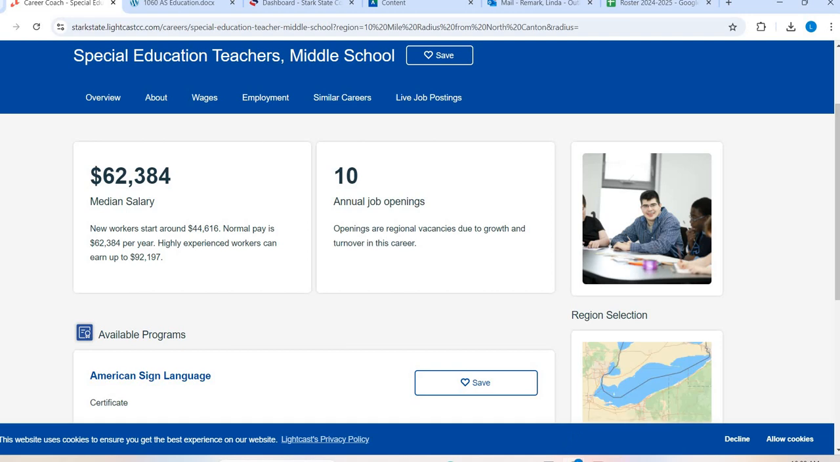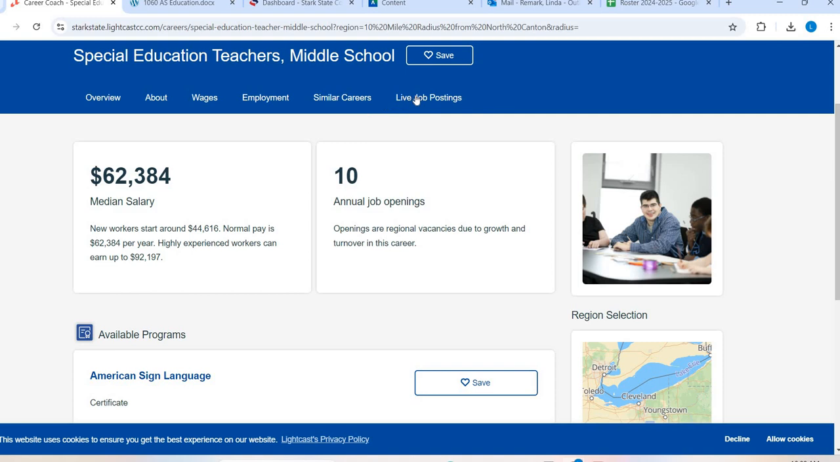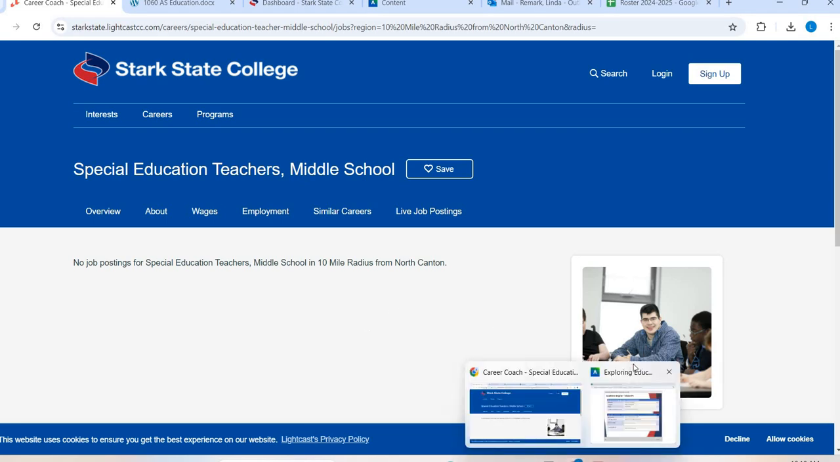Once I'm in here, this is going to be the information I need. The job career, so I'm going to put, in this case, middle school education, special education teacher. My average salary, right there it is. Job postings. Here, I'm going to go to live job postings. Now, in this case, there's no job postings. Okay, great. But normally in another field, they would have some postings here, and there could be 2, there could be 20. You do not have to type them all in. Maybe just type down 1 or 2 so you can kind of get an idea of who's hiring in that area.